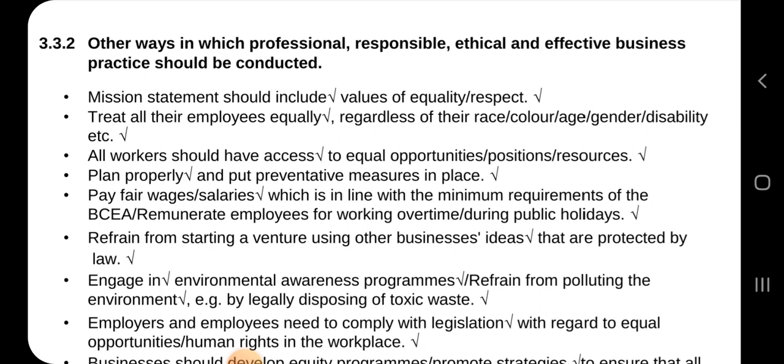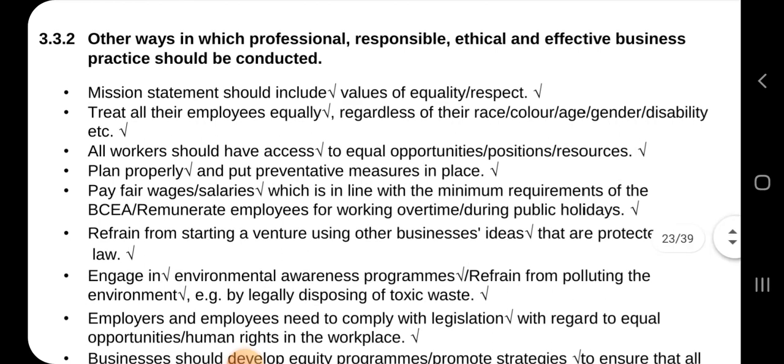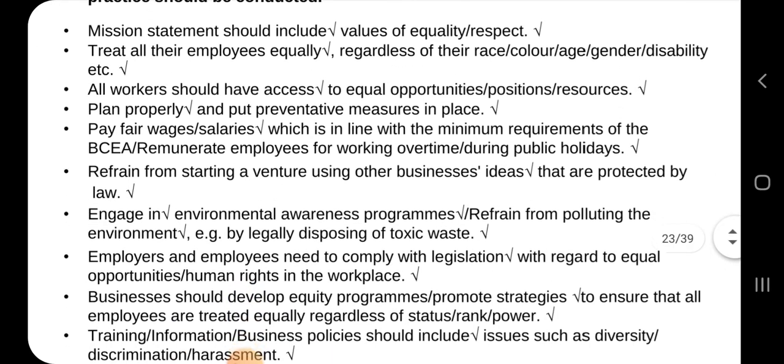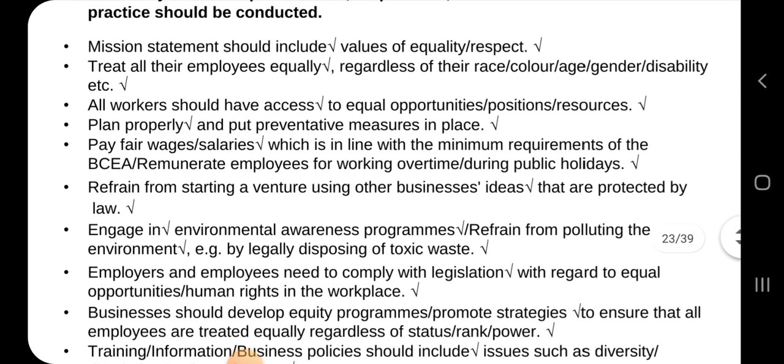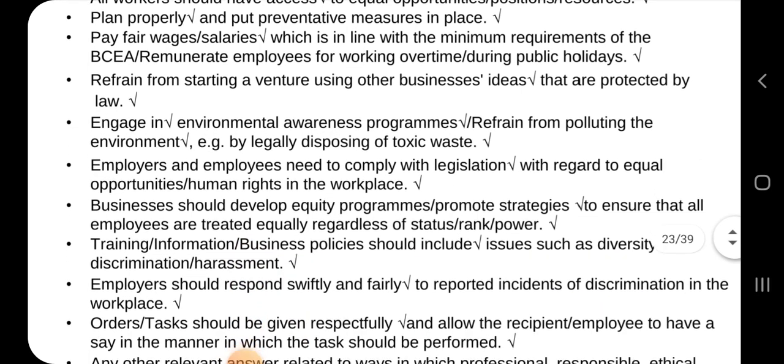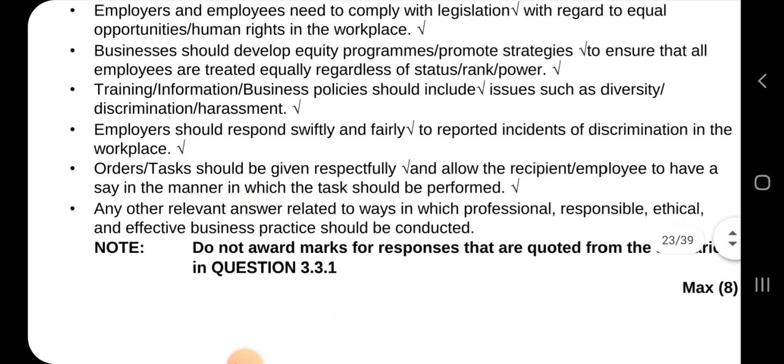Plan properly and put preventative measures in place, and pay fair wages or salaries in line with the minimum requirements of the Basic Conditions of Employment Act. Remunerate employees for working overtime and during holidays, and any other of those that are stated there.